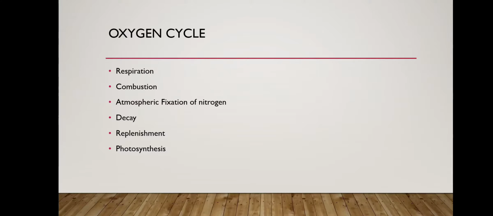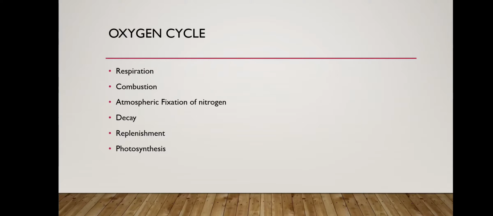Now, consumption of oxygen: where is oxygen being consumed? First is respiration. Oxygen is used for the oxidation of glucose and other respiratory substrates. Carbon dioxide and water are formed and energy is liberated. All the animals as well as the plants do respiration, and during respiration they utilize oxygen. They take the oxygen from the atmosphere. Children, you might know that along with photosynthesis, plants also respire.